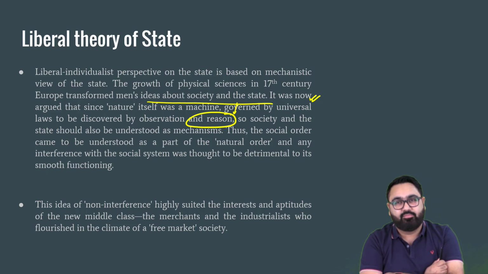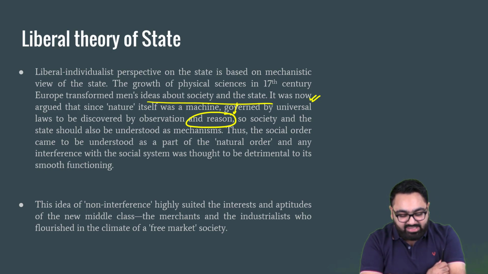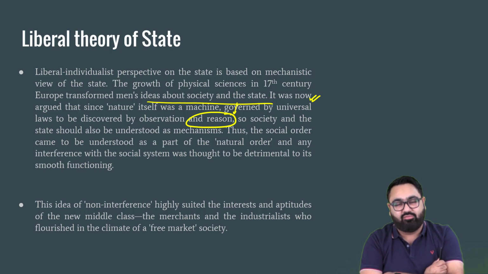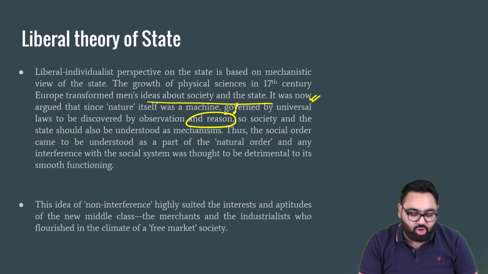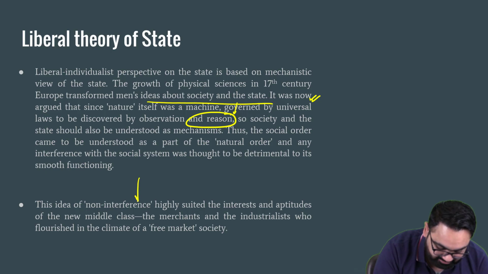they should tell everyone how to behave. Before the 17th century, the idea was that a common man would not know how to behave. A common man would not have the knowledge, would not have any experience, and they need to be told, they need to be restricted. Liberal theory, however, talked about non-interference.